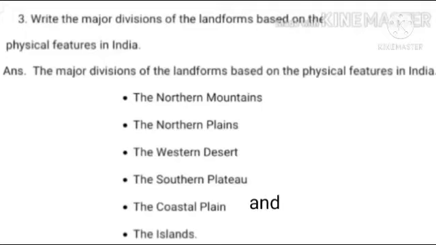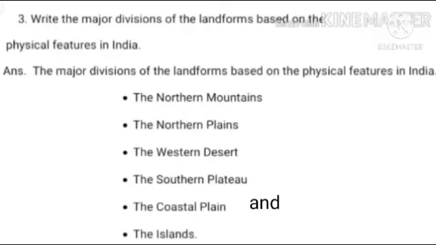Write the major divisions of the landforms based on the physical features in India.